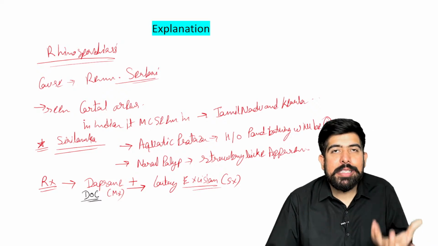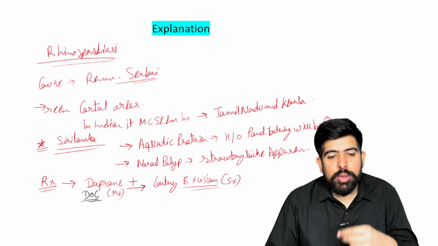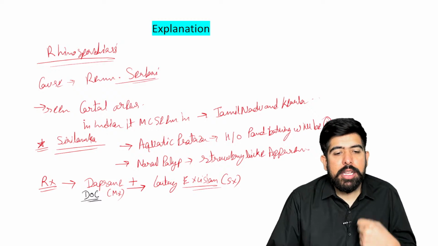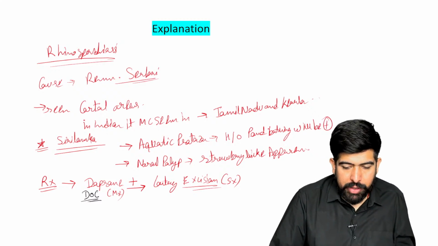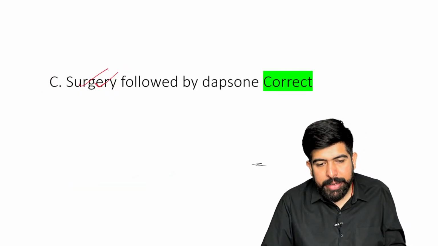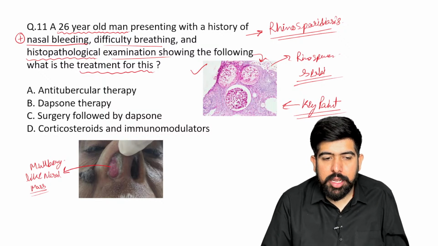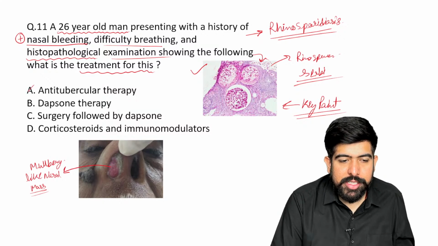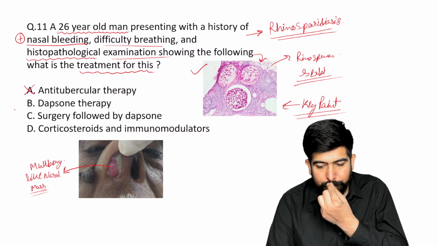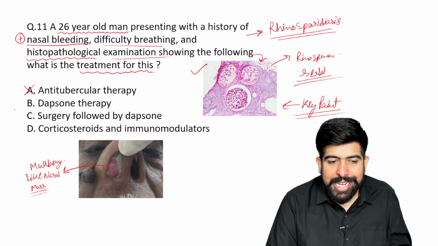Too much bleeding will be there. So that's why we have to do the cautery excision. Very good, right? So now tell me what should be the answer in these options. The first is anti-tubercular therapy. Of course, it is not, doctor, because it is not caused by Mycobacterium tuberculosis. So we are not going to give ATT.